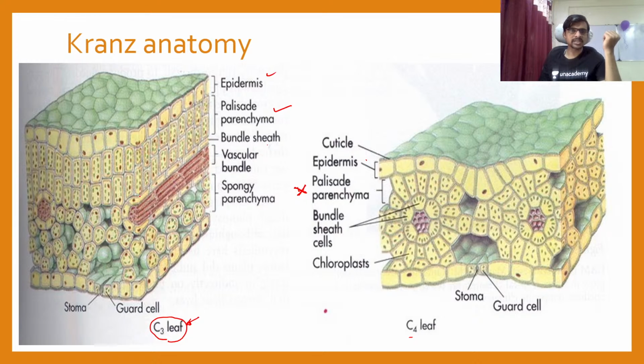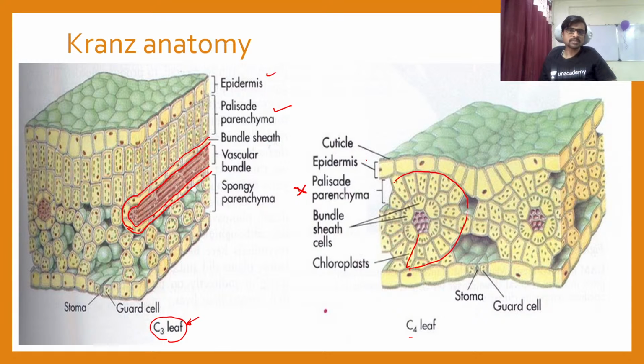Okay, so this is your bundle sheath cell, guys. This layer is a bundle sheath cell, which acts as a covering on the vascular bundle. Okay, so the single layer you can see here, or a very few layers of bundle sheath cells, are present in the C3 pathway, or C3 plants.